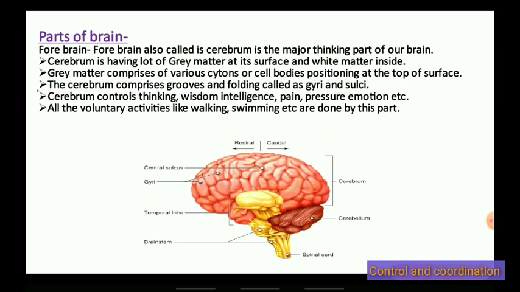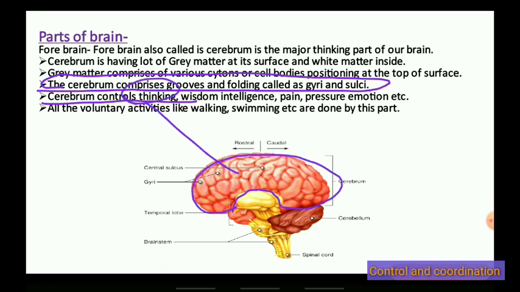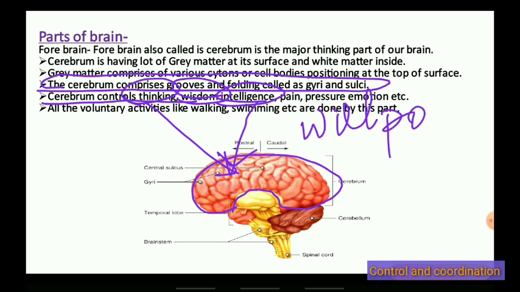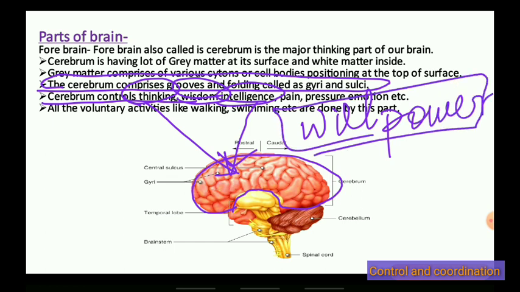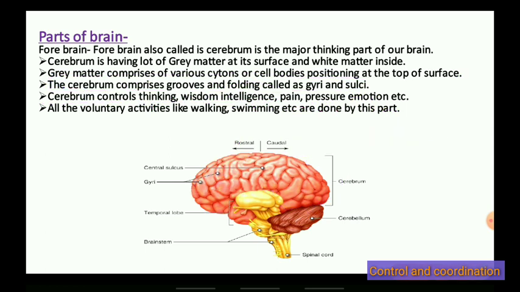Now the cerebrum comprises grooves called gyri and sulci. After that, the cerebrum controls thinking. It controls wisdom and intelligence. It controls your willpower, your firm determination. If you want to do something, this part of the brain will help. So develop this part of the brain with will, with wisdom, with intelligence, with thinking.